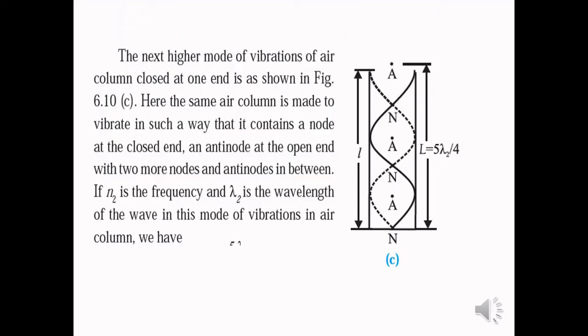The figure represents the next higher mode of vibration of air column closed at one end. Here the same length of the air column is made to vibrate such that we have a node at closed end, antinode at the open end and two more nodes and antinodes in between as you can see in the figure. Here N2 is the frequency and lambda 2 is the wavelength of the wave in this mode of vibrations in air column.